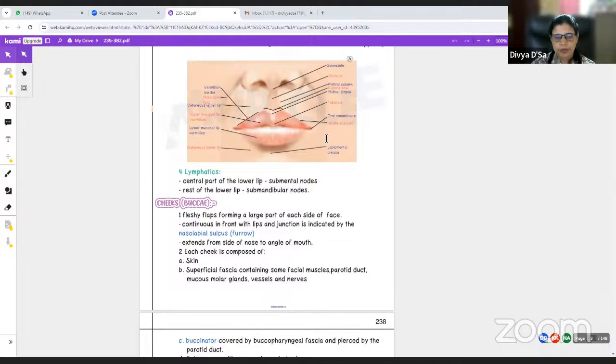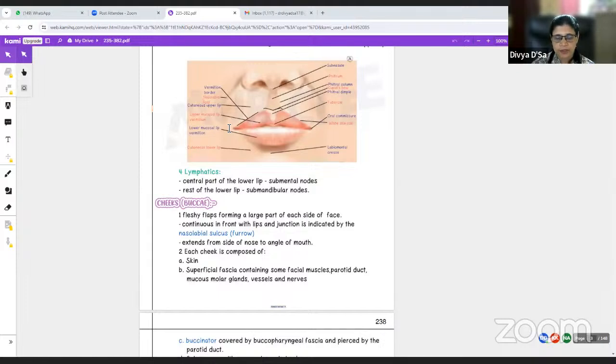So it extends from the side of the nose, okay, from the side of the nose to the angle of the mouth. So that is the nasolabial sulcus or furrow. Each cheek will have skin, superficial fascia containing the facial muscles.